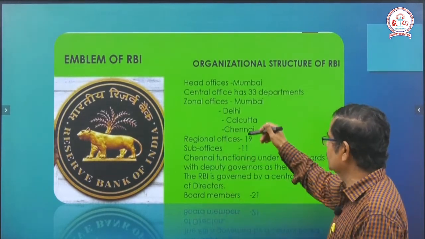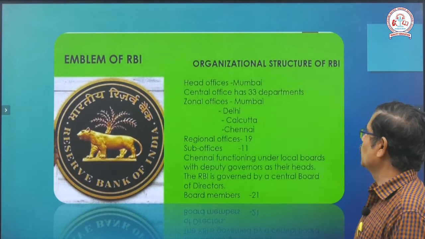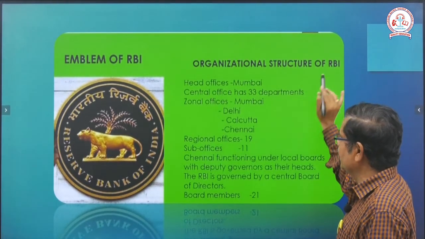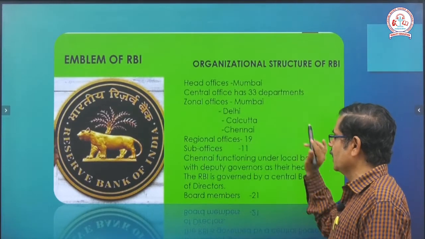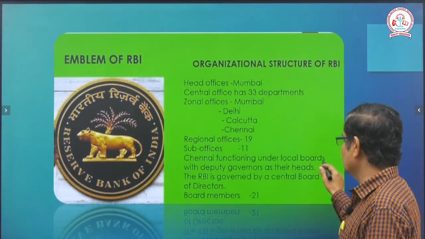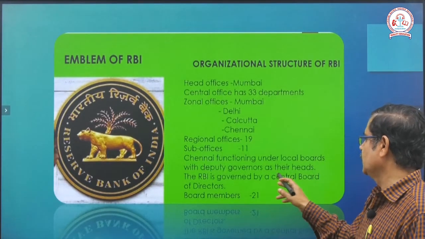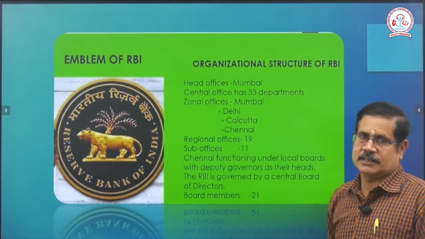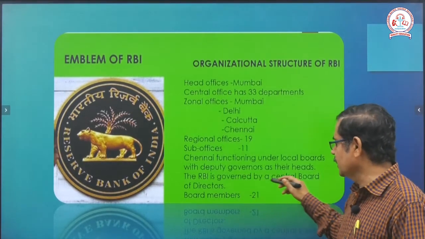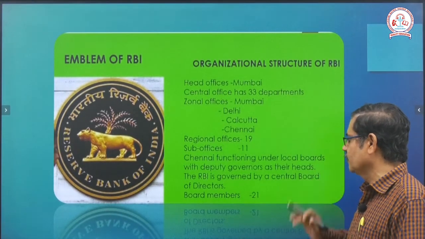Besides these, there are 19 regional offices and 11 sub-offices. They function under local boards, with the deputy governors as their heads. The governor and deputy governors run the Reserve Bank of India, together with the central board of directors.